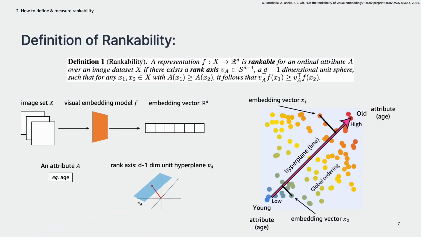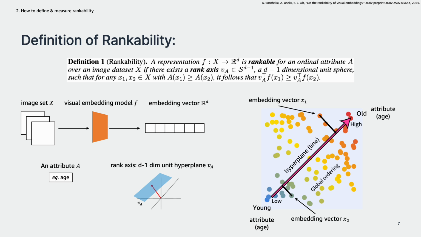Here comes the definition of rankability of visual embeddings. A representation or embedding model F is rankable for a given attribute A if there exists a rank axis V_A, such that if data point x1 has a bigger attribute than x2, then the projection of x1 to V_A is also bigger than that of x2. The figure on the right shows an example of this definition.